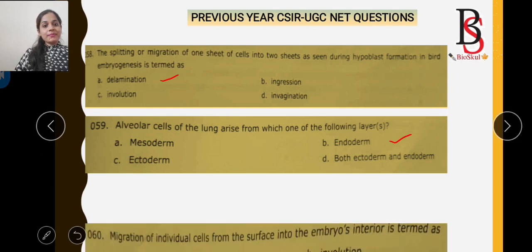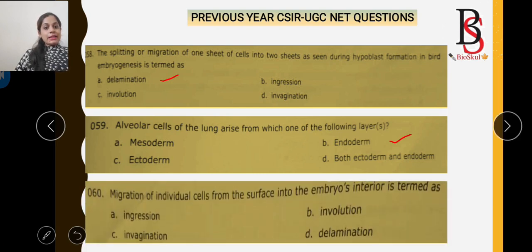And question number 3. Migration of individual cells from the surface into the embryo's interior is termed as? That is ingression. So the correct answer is ingression, where individual cells migrate into the interior of the embryo.